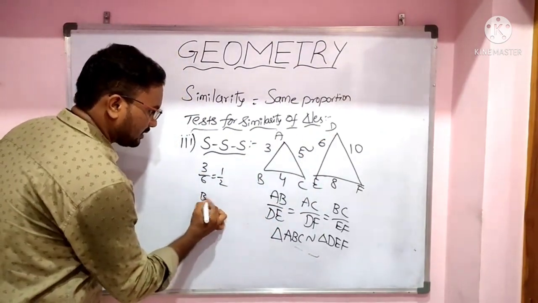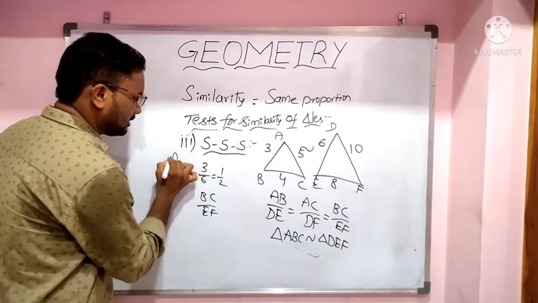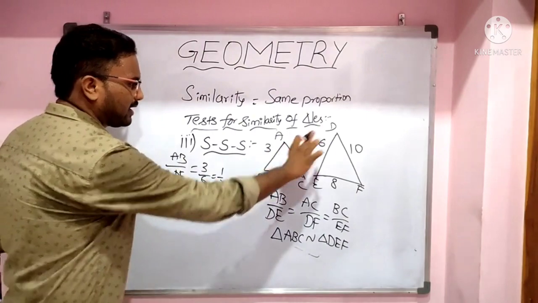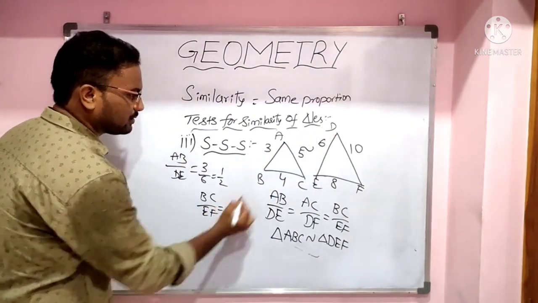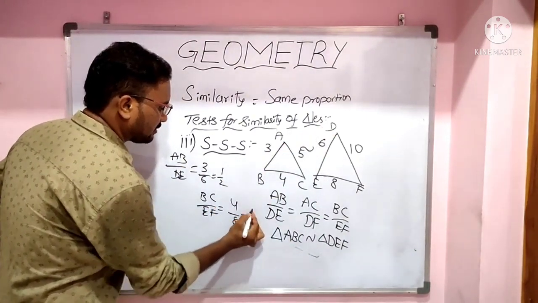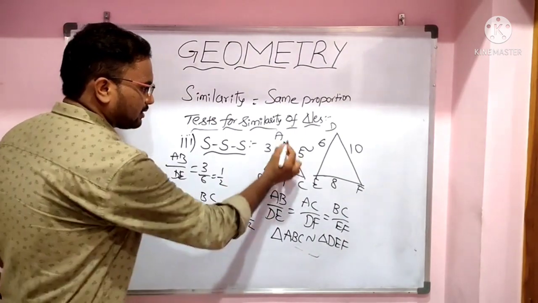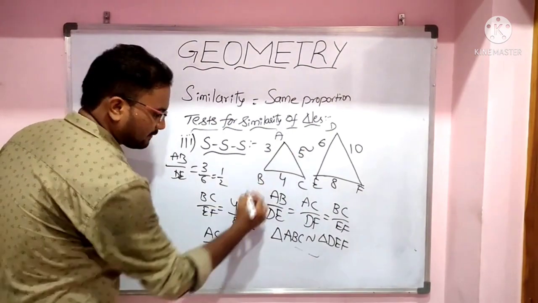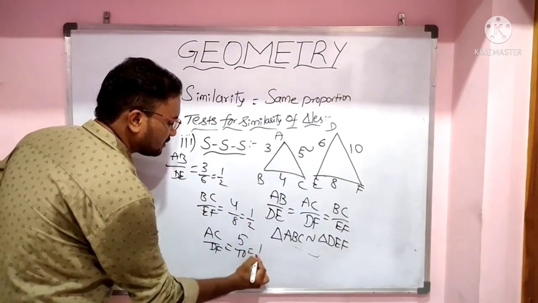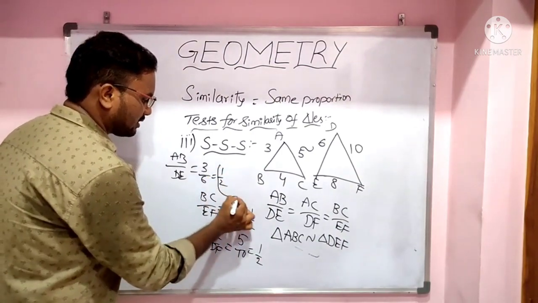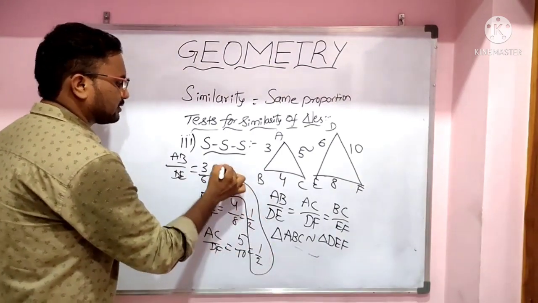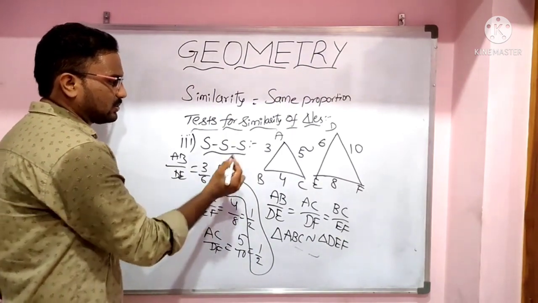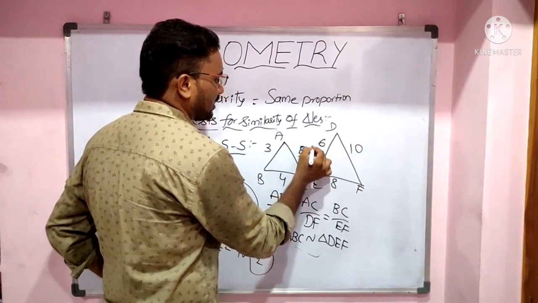Then BC by EF equal to 4 by 8, which is equal to 1 by 2. And AC by DF is equal to 5 by 10, that equal to 1 by 2. So the ratios of corresponding sides are equal. Hence these two triangles are similar triangles.